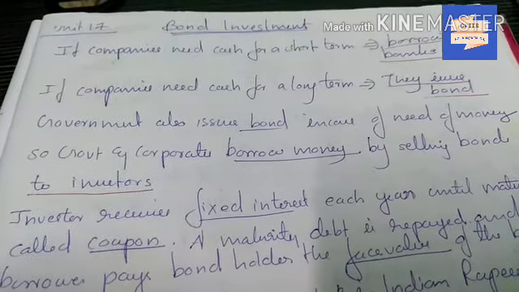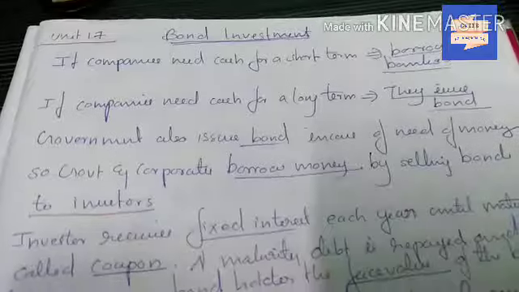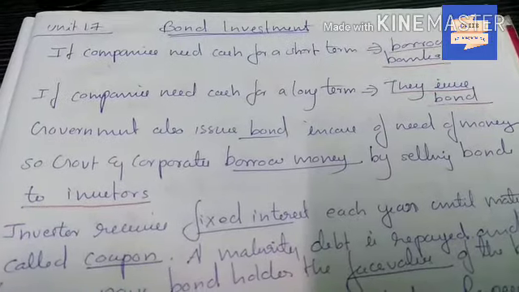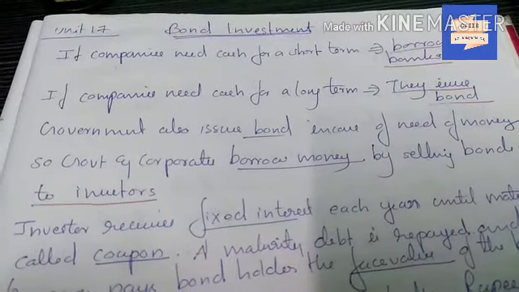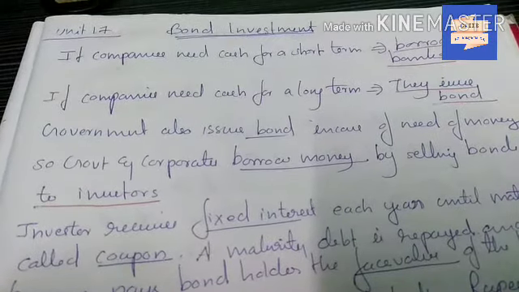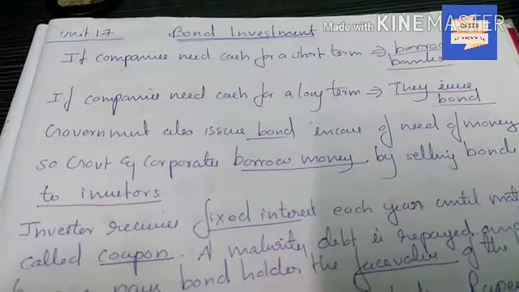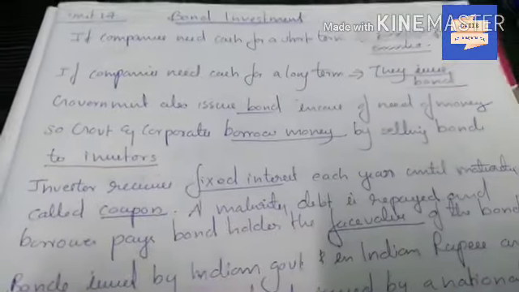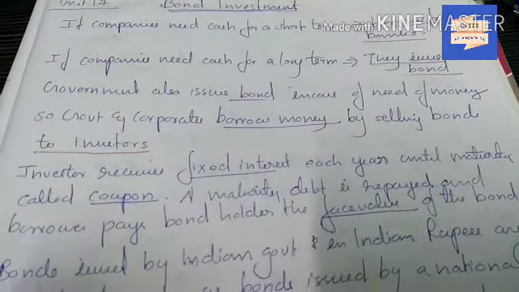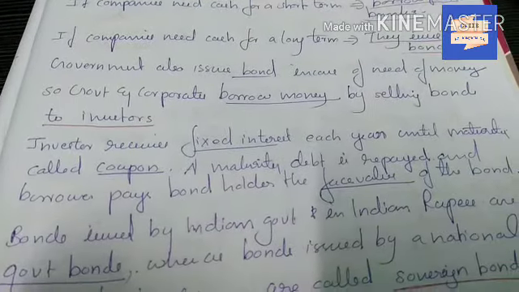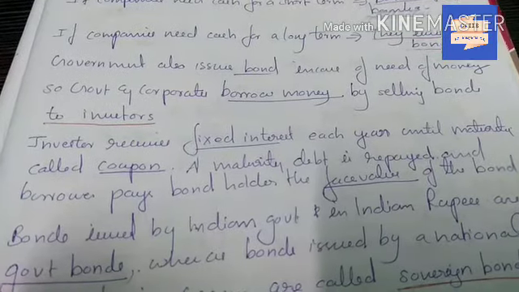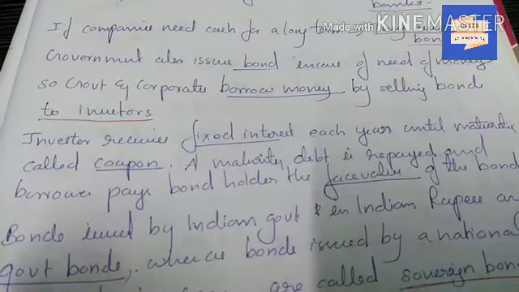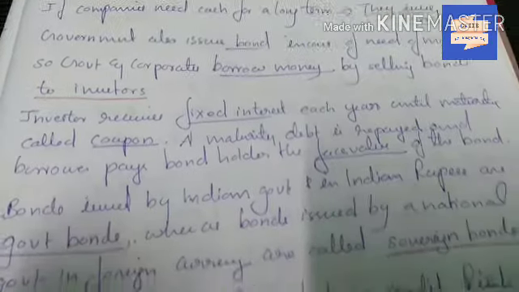So friends, we can start bond investment. If companies need cash for a short term, they usually borrow from banks, whereas if companies need cash for a long term, they issue bonds. They issue these bonds and raise money. Government also issues bonds in case of need of money. So government and corporates borrow money by selling bonds to investors, the public.